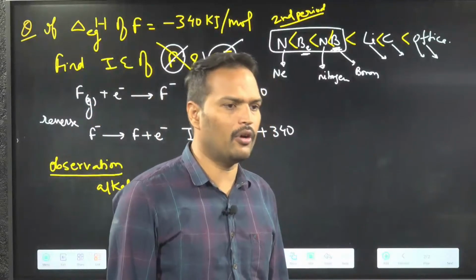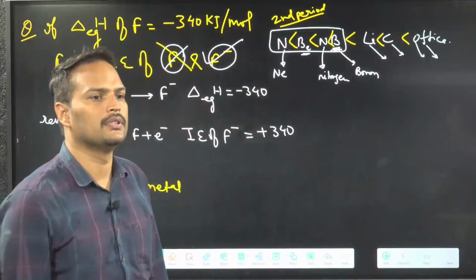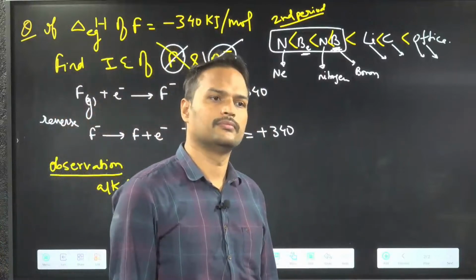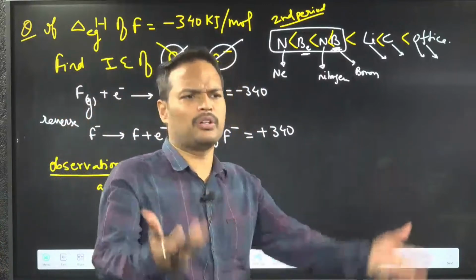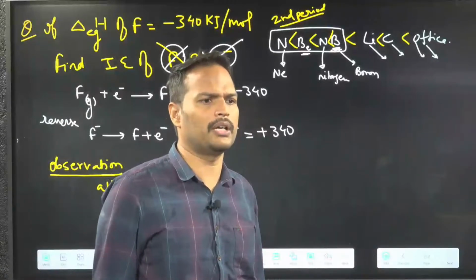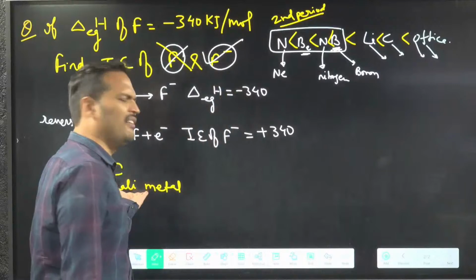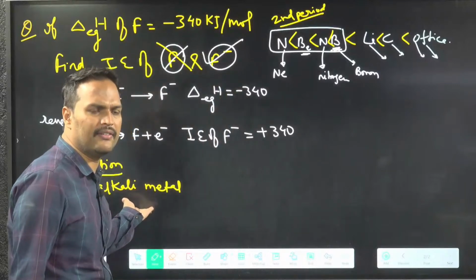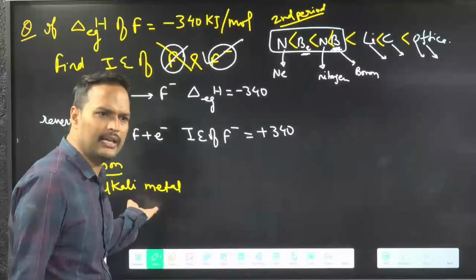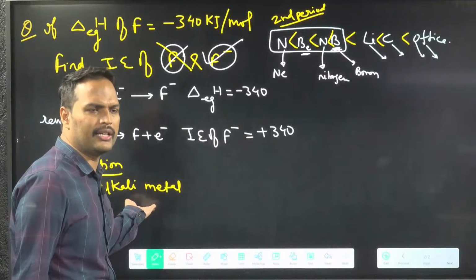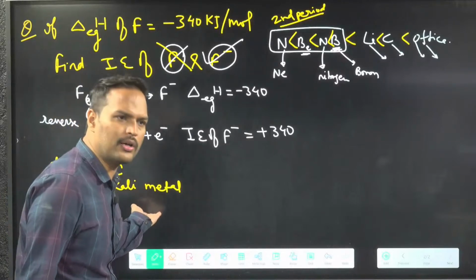I'm not very sure, but I'm asking. Many people will say, sir, they will never take an electron, so their electron gain enthalpy should be positive.